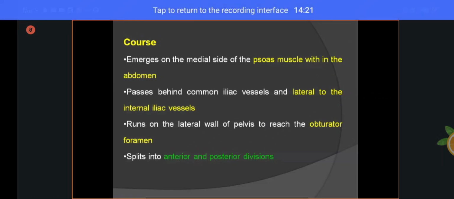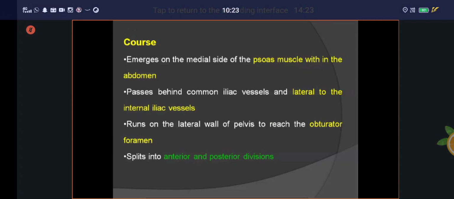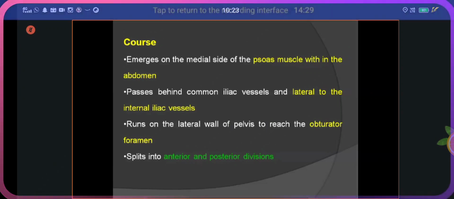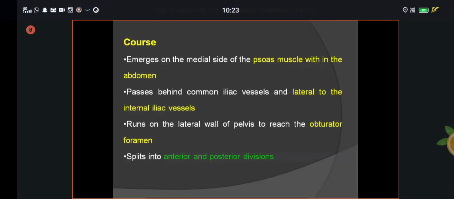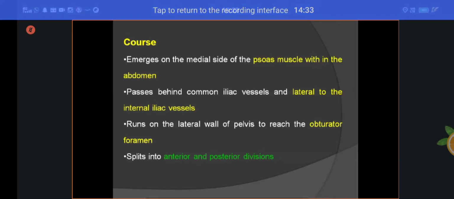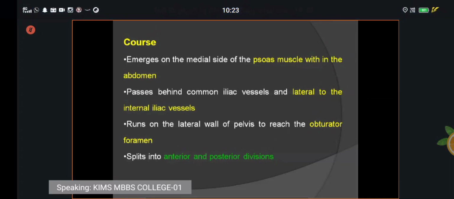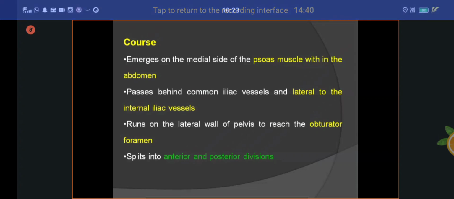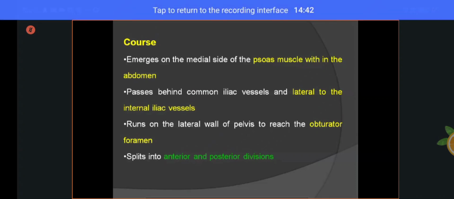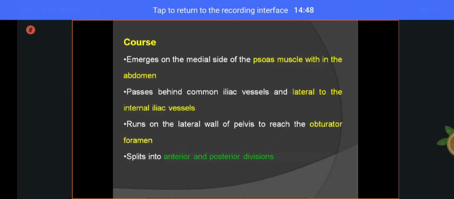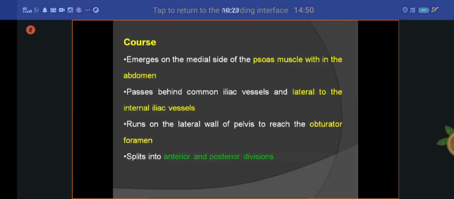Obturator nerve. Understand? It emerges from the medial side of the psoas major within the abdomen. It passes behind the common iliac vessels and lateral to the internal iliac vessels. Understand? After that, it runs on the lateral wall of the pelvis to reach the obturator foramen. Here it splits into two parts, anterior division and posterior division. That is called the course of the obturator nerve.